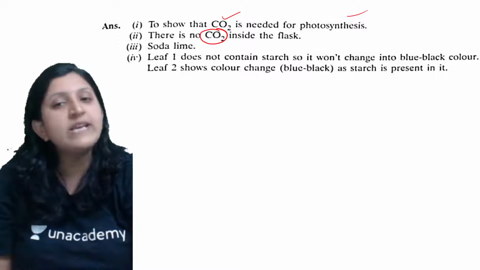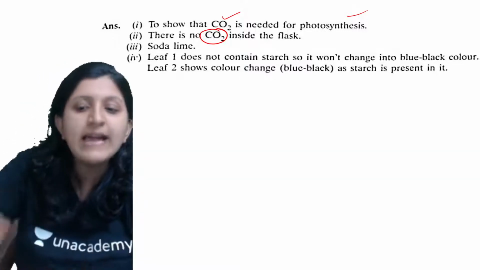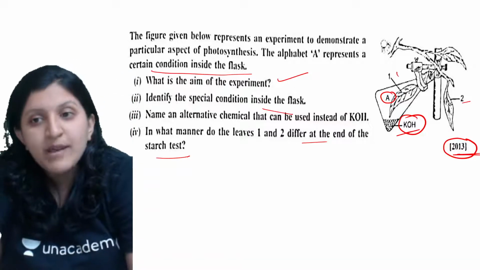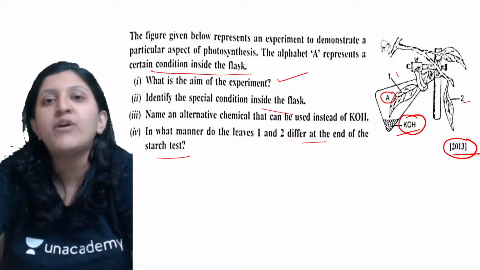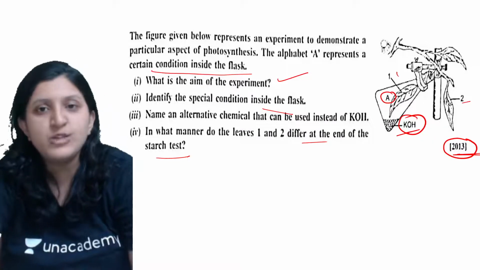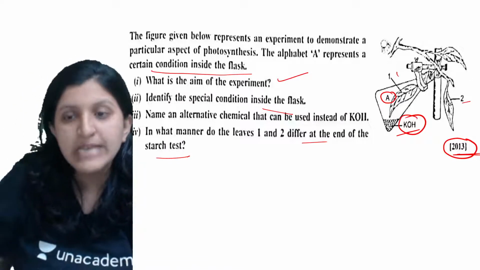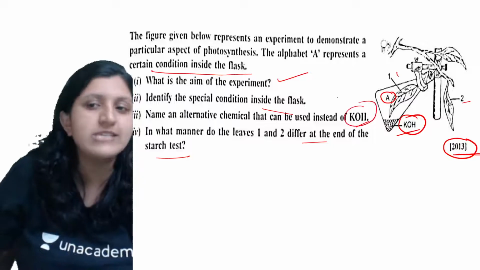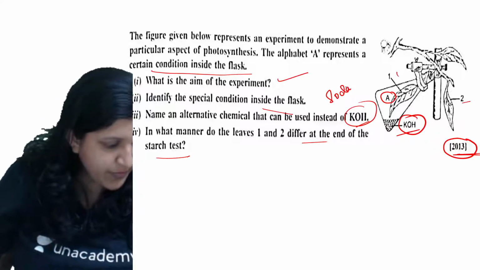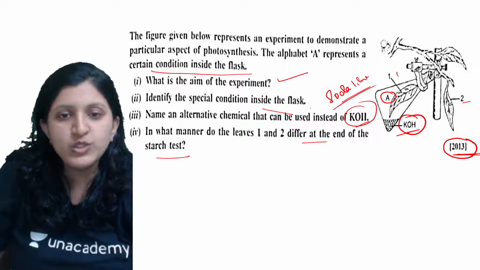Okay. So what exactly happens? All the carbon dioxide is basically absorbed, and that's the reason the KOH is placed, which makes the carbon dioxide unavailable for the leaf there. Okay, so because all the carbon dioxide is used up. So now name an alternative chemical that can be used instead of a KOH. So yes, this is soda lime can be used. Okay, so instead of a potassium hydroxide, so basically soda lime can be used over here.